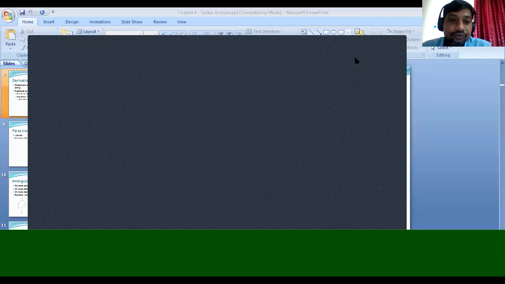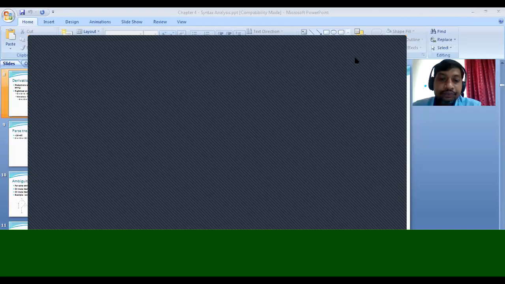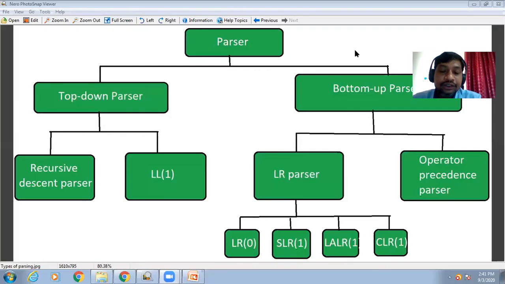Screen not visible. Screen is paused. Yes. Is it visible now?